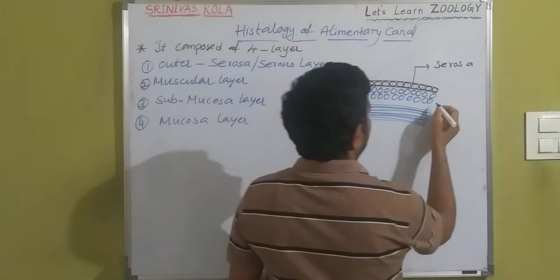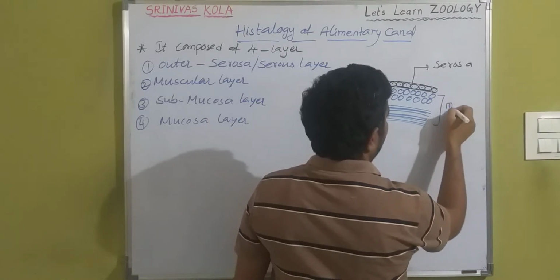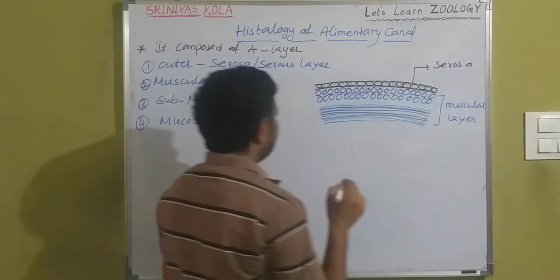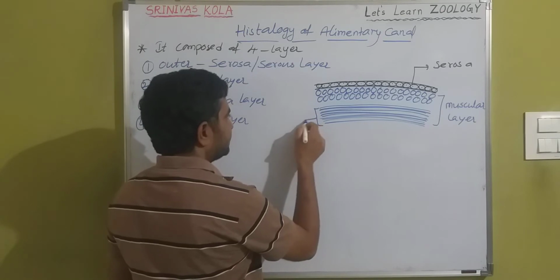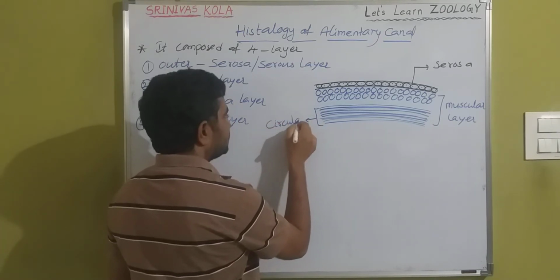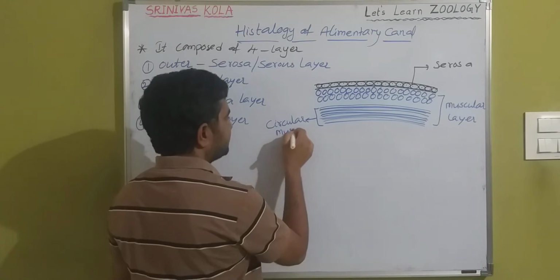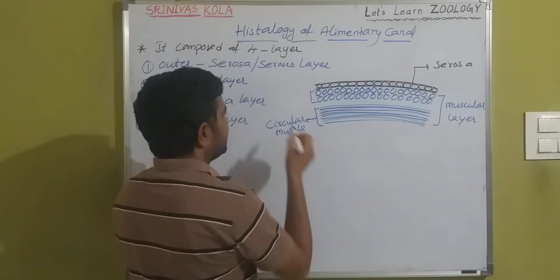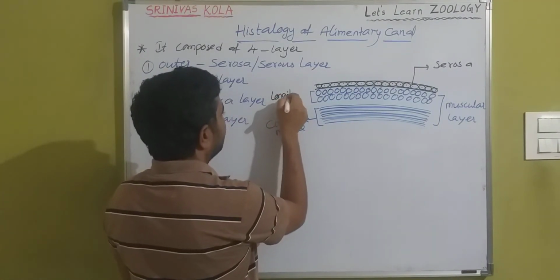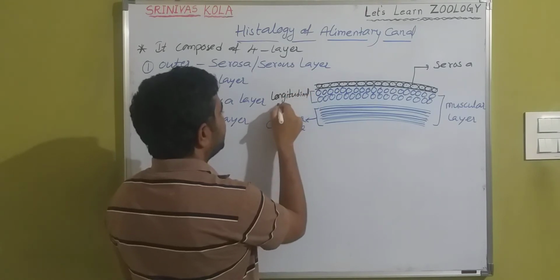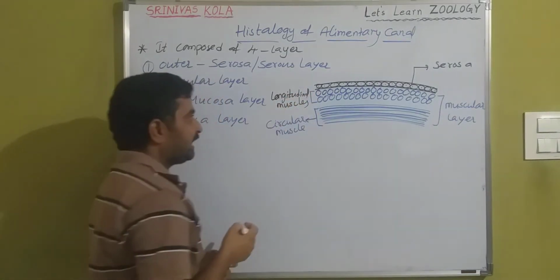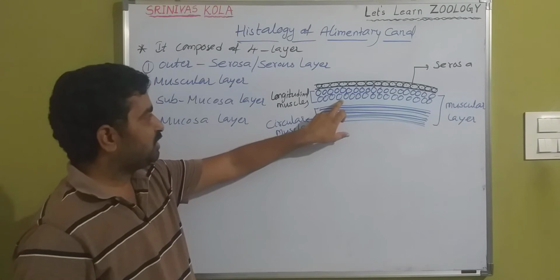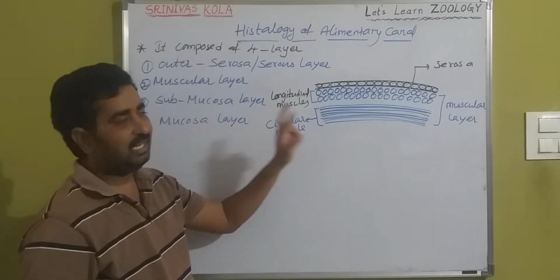So these 2 layers make up the muscular layer. These are the circular muscles and these are the longitudinal muscles. So the muscular layer has 2 sublayers, outer longitudinal muscles and inner circular muscles.